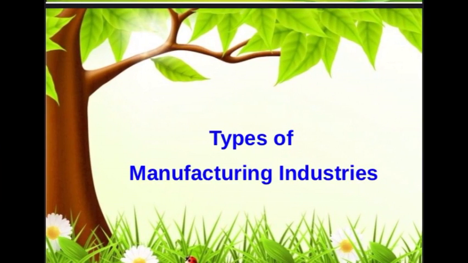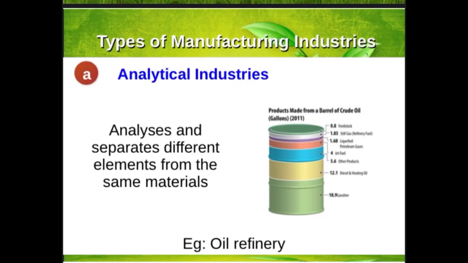Next type of industry is synthetic industry. Now synthetic industry is just the opposite of analytical industry. It combines various ingredients to make a new product. You combine various kinds of chemicals, various kinds of elements to make a single product. For example, cement.